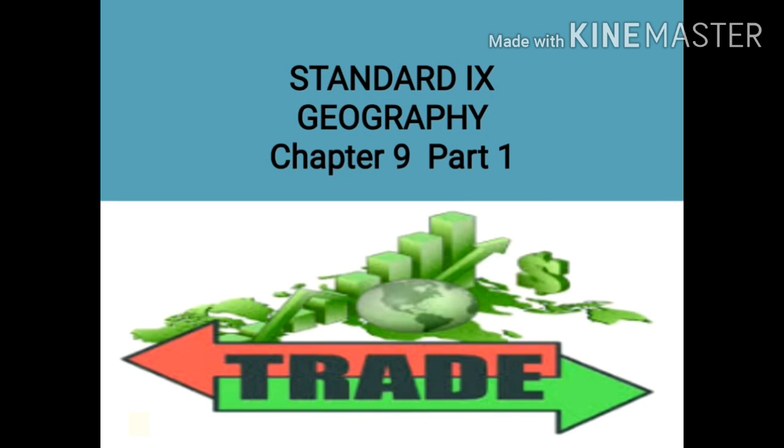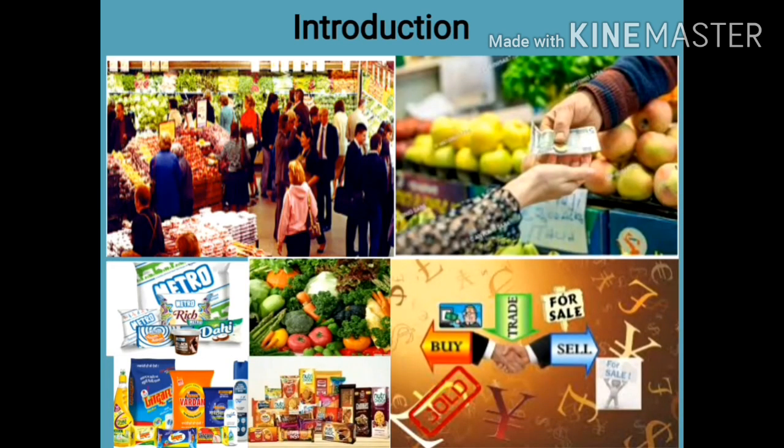Today we will be learning Standard 9 Geography Chapter 9 Trade Part 1. Introduction. Given in the picture are various commodities like fruits, clothes, food grains, and these are the commodities which we use as per our needs.